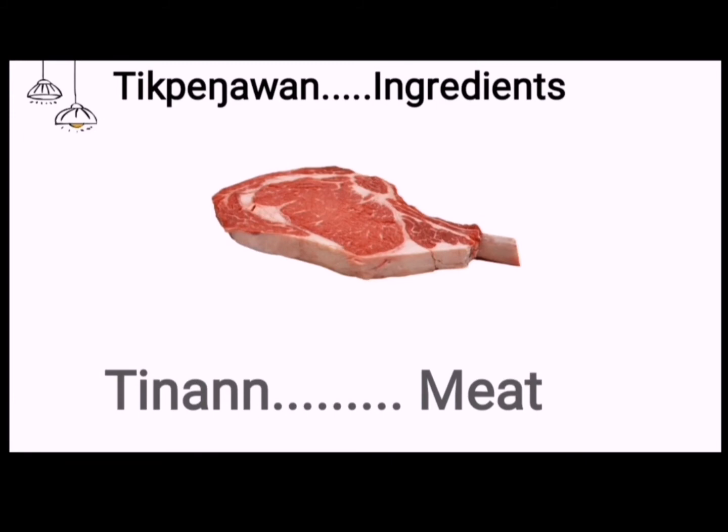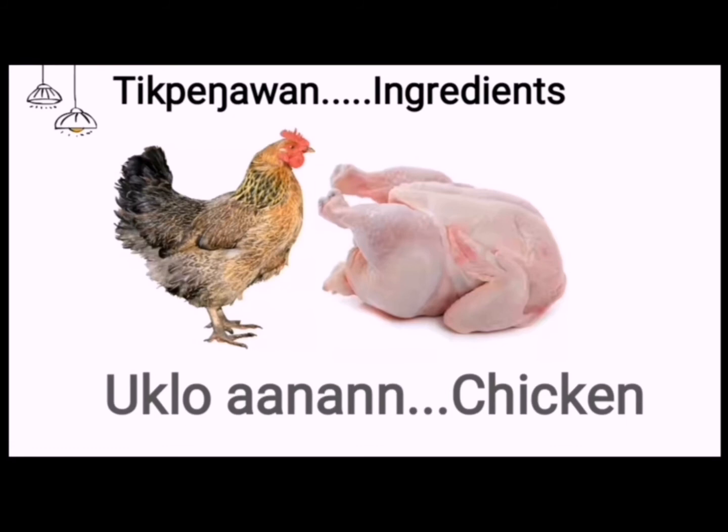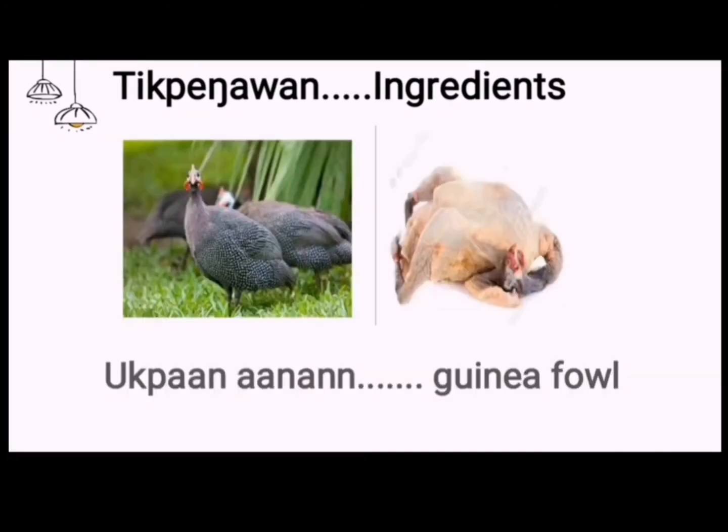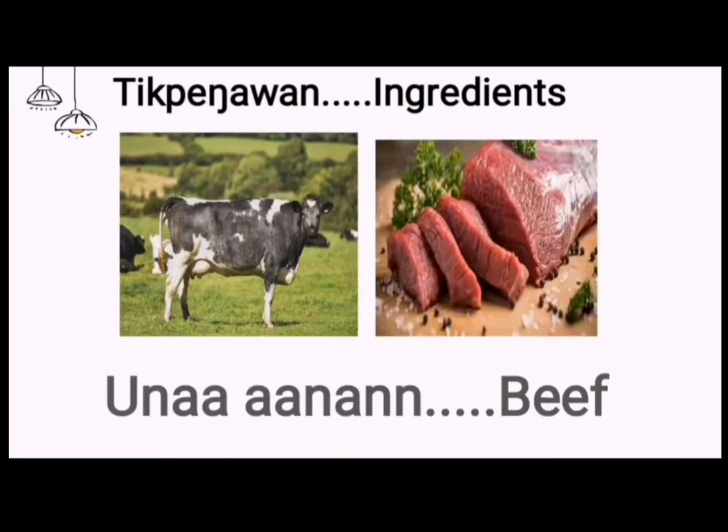We are going to mention them and their names. Uklo aanann is chicken. Ukpaan aanann is guinea fowl. Unaa aanann be Tinann is beef.